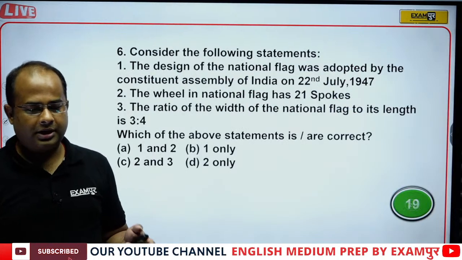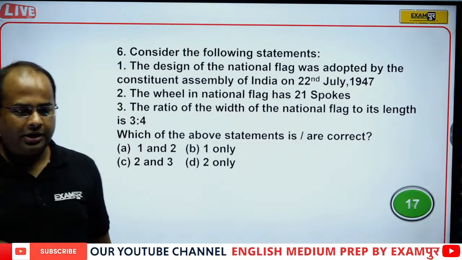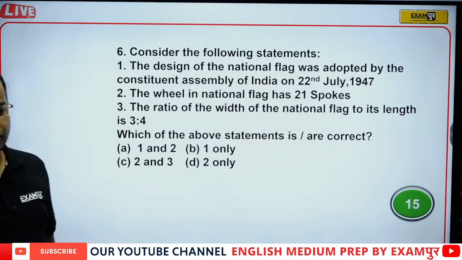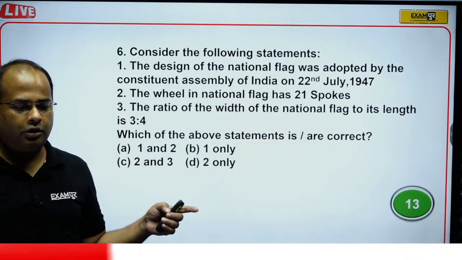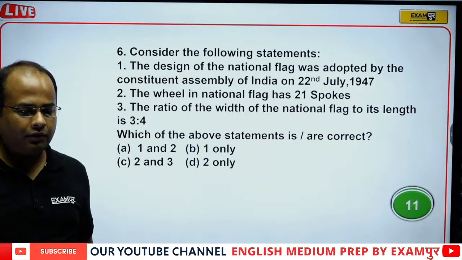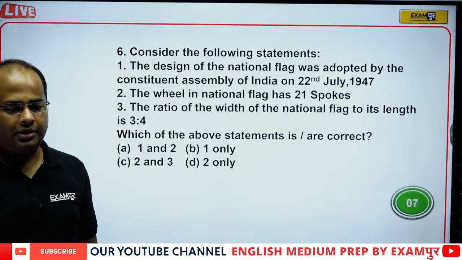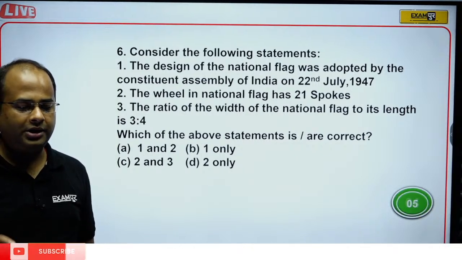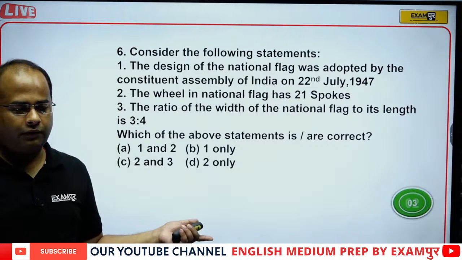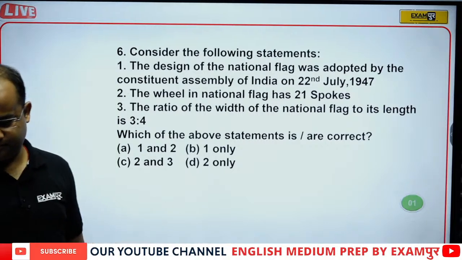Next question is, consider the following statements. The design of the national flag was adopted by the Constituent Assembly of India on 22nd July 1947. The wheel of the national flag has 21 spokes. The ratio of the length to width is 3:4. Which of the following statements is correct?